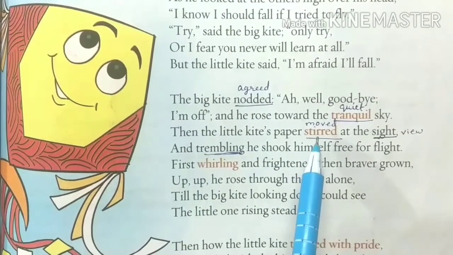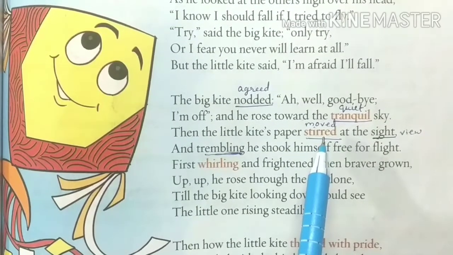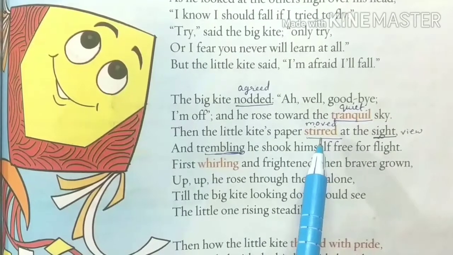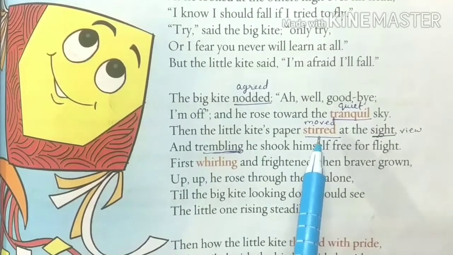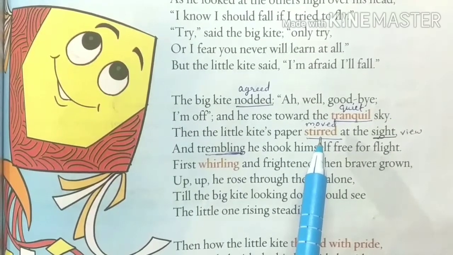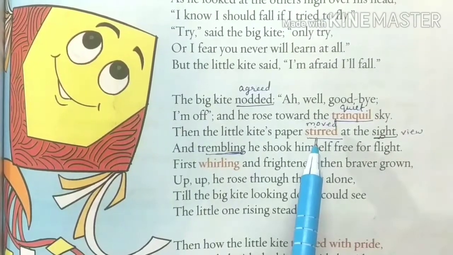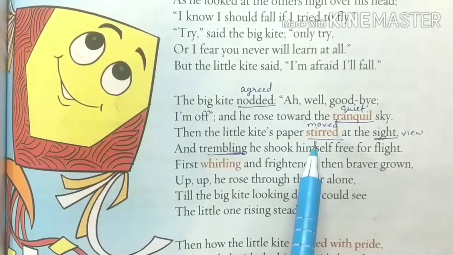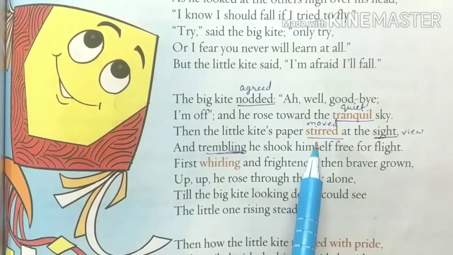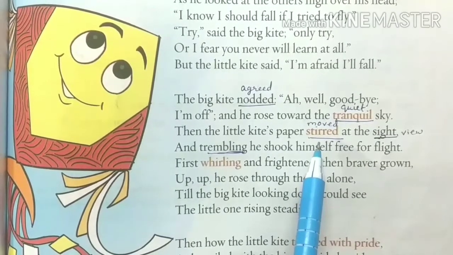Now, as the big kite rose into the tranquil sky, the little kite thought of trying by himself. When he finds no one around himself, he feels a little bit encouraged. The fear in him has now gone away a little bit, and he says that he should try to see whether he can fly high or not.